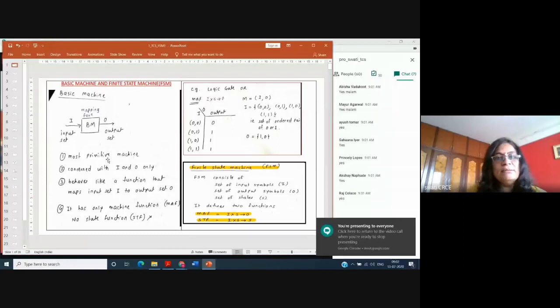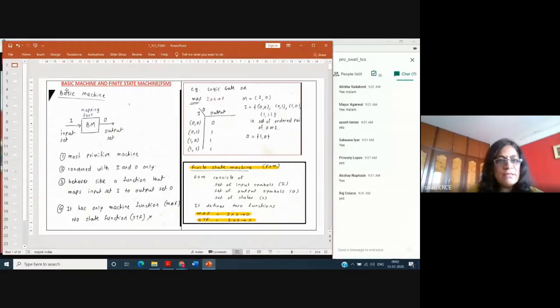So first we will see the basic machine and finite state machine. They don't ask anything about the basic machine in the exam, but we should know the introduction of the basic machine, that is, what is meant by a basic machine. A basic machine is just a mapping function from the input set I to the output set O, where capital I indicates a set of input symbols.